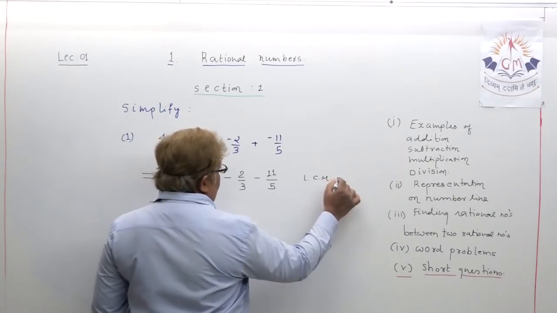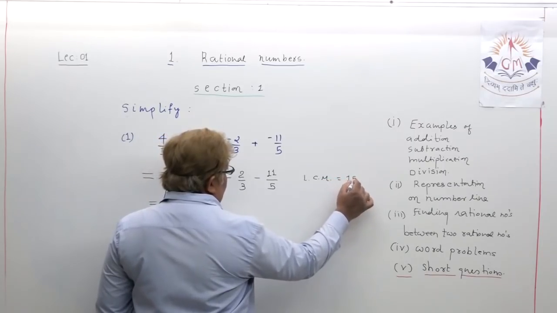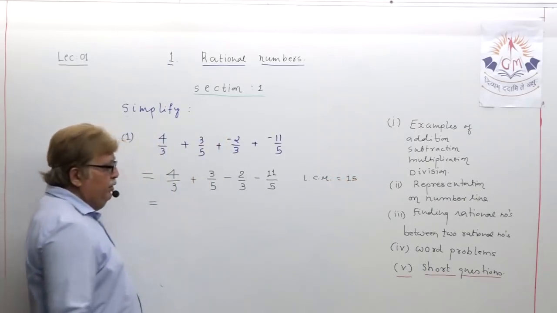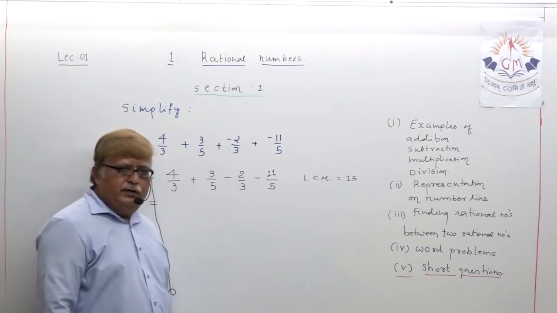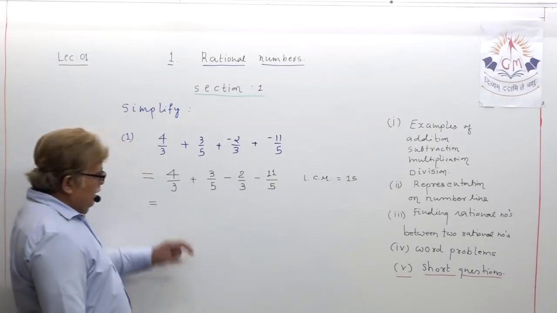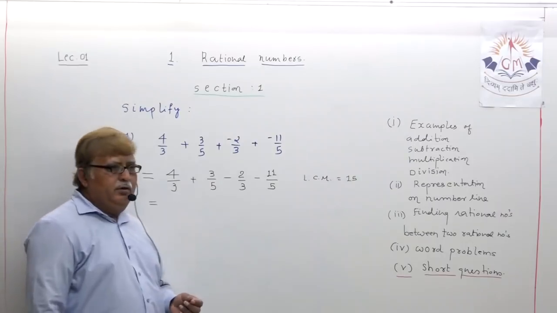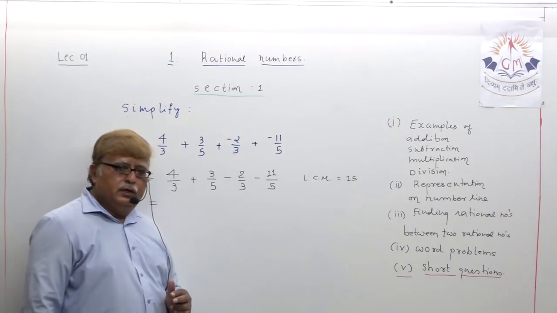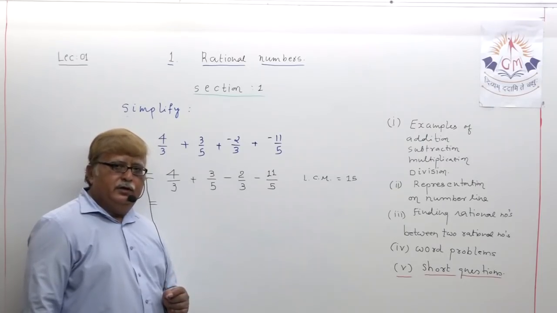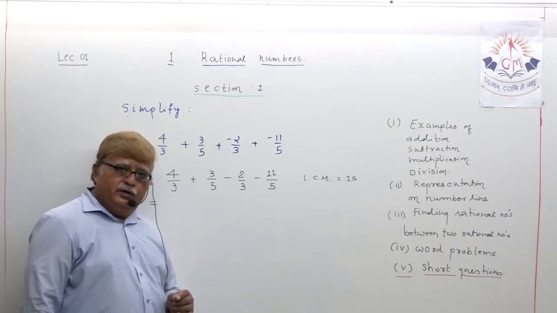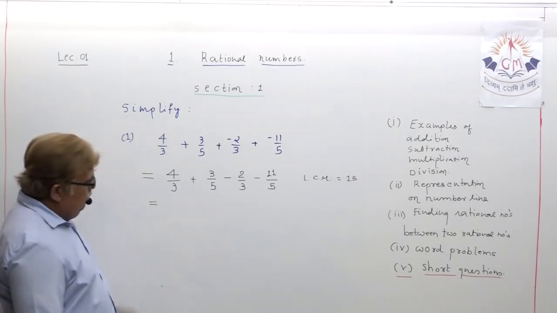How to find the LCM, an 8th standard student doesn't need to be taught, because we all know how to find the LCM. And we have practiced it more and more in lectures 17 and 18 in algebraic expressions, as you know.